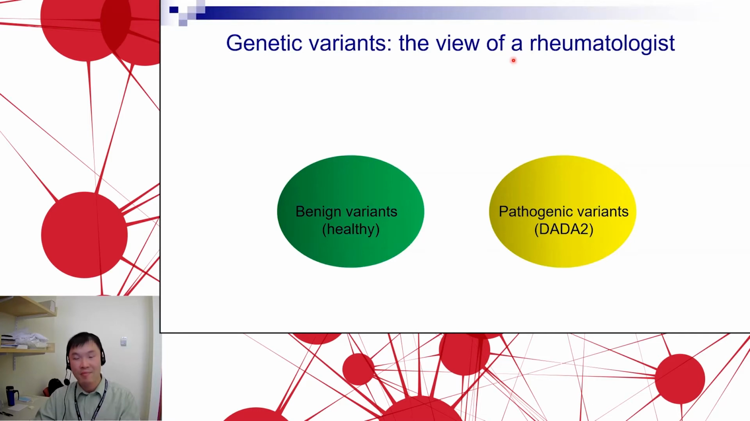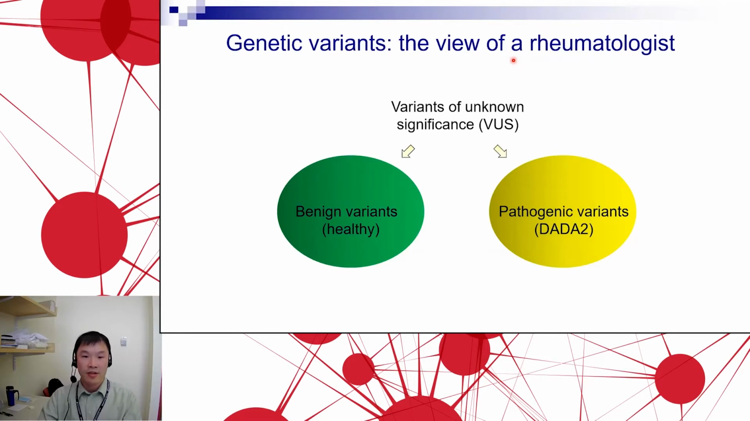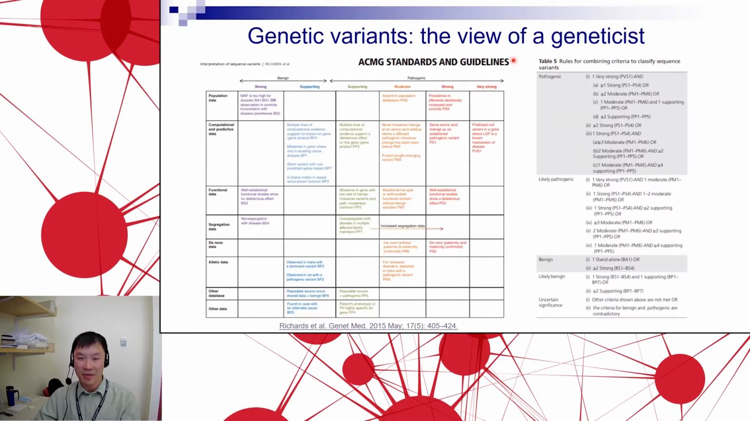So as a rheumatologist, my view of genetic variants is quite limited. I think of variants in one of two categories. You have benign variants, which are polymorphisms found in healthy people. And then you can have pathogenic variants, which affect gene function. In this case, it causes DADA2. When we find a variant of unknown significance, to me, that means it's something that we just don't know what it does yet. We don't know which category it belongs to. But once we sort it out, it would go into either one of these baskets, either a benign variant or a pathogenic variant. But in the view of a geneticist, this is much more complicated.